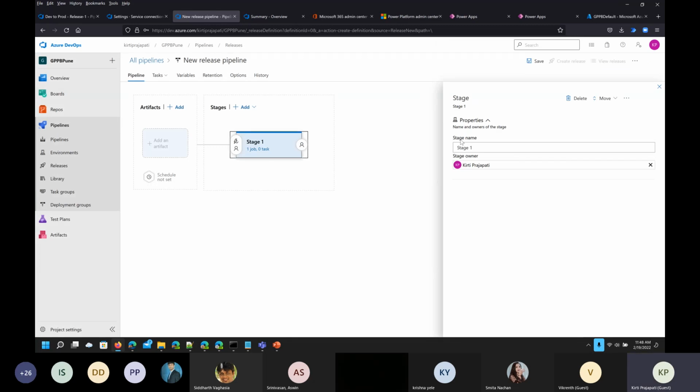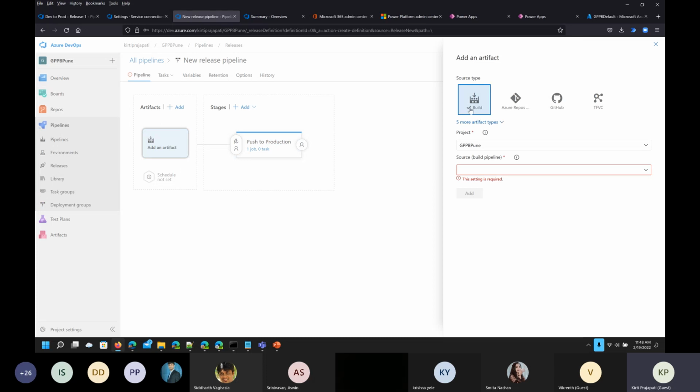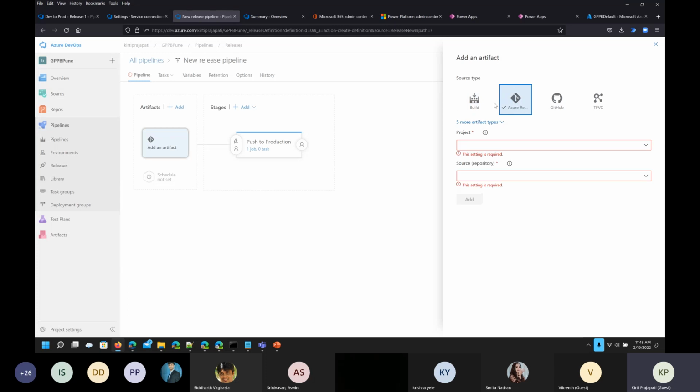Then under this, you can change the name, like post to destination or production. Just changing the name. And then under the artifacts, you can select Azure Repos. So click on that. Now here the question should be why we are not using Build instead of Azure Repos. Build you can use if you are planning to have CI/CD, but for this demo I am just going to move this whole solution from one environment to another. So make sure that you know the difference.